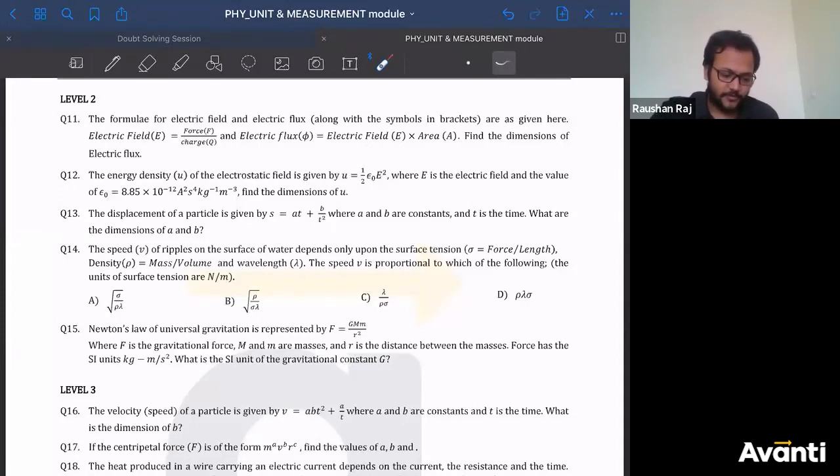See, the formulas for electric field and electric flux, along with the symbols in brackets, are given here. As you don't know what electric flux and electric field are, they have given the formula here.